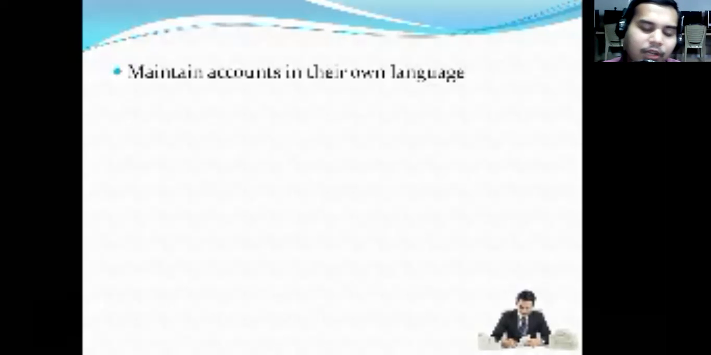Simple example: you have a balance sheet. There are two different kinds of balance sheet, vertical as well as horizontal. If in that particular area all the people are maintaining horizontal balance sheets, then definitely these people will also do the same thing. That is what we are speaking about. They maintain accounts in their own language.